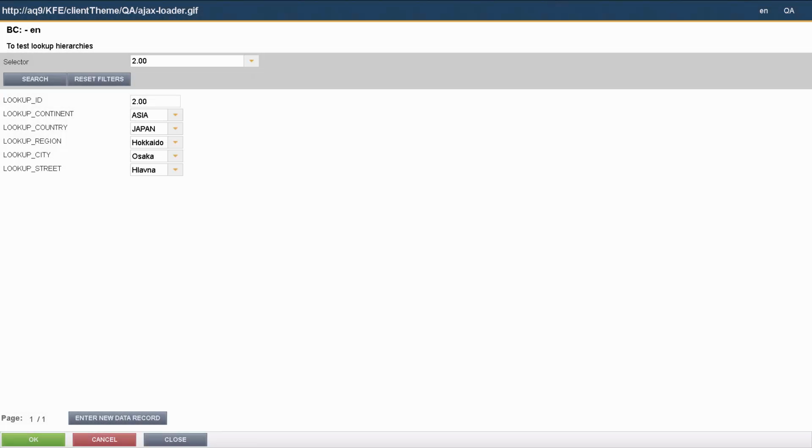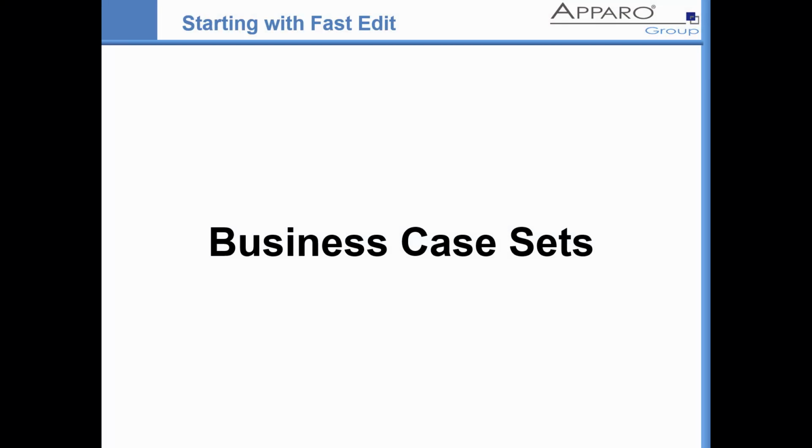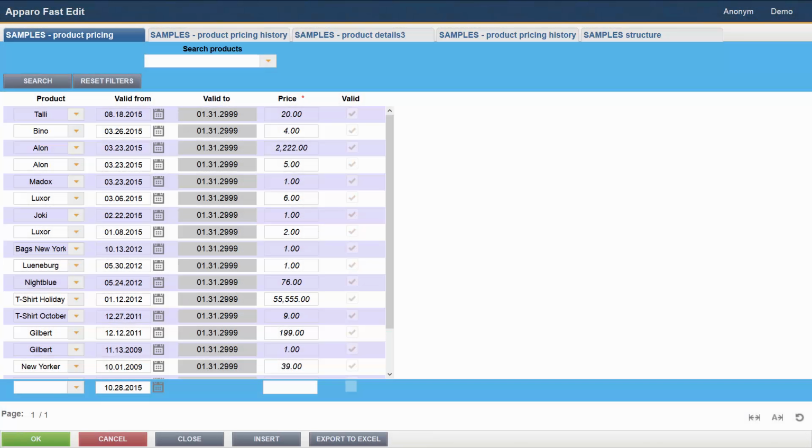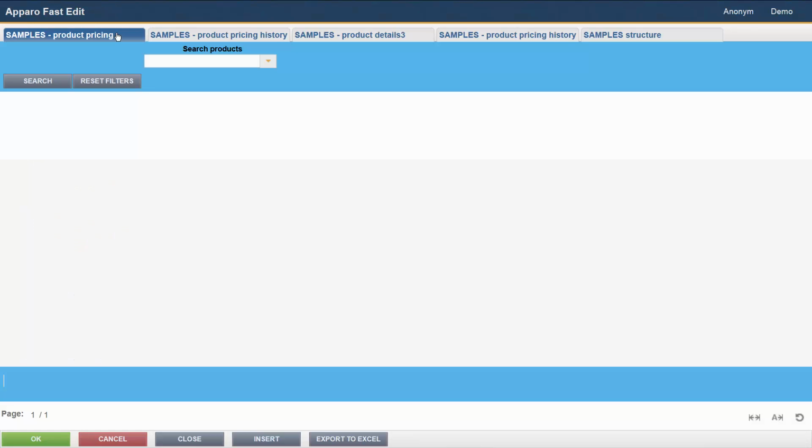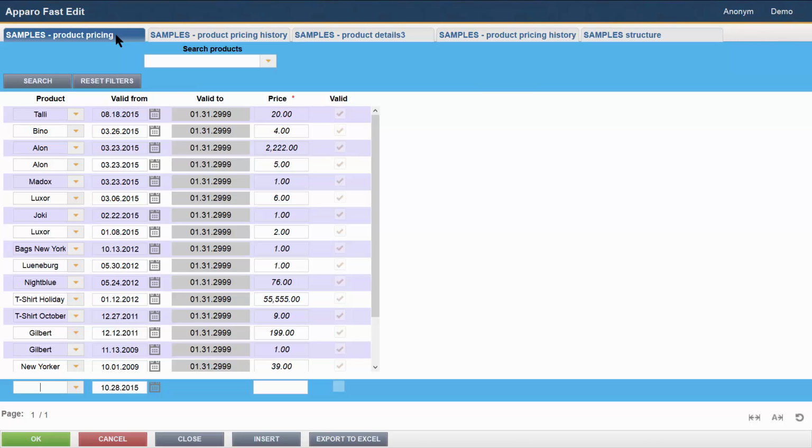This single business case provides an example of a so-called lookup cascade. The selections are defined by the preceding element. Business case sets. Business case sets are used to group business cases in a tab view. It's also possible to couple used filter widgets so that the same filter is used in all coupled business cases automatically.